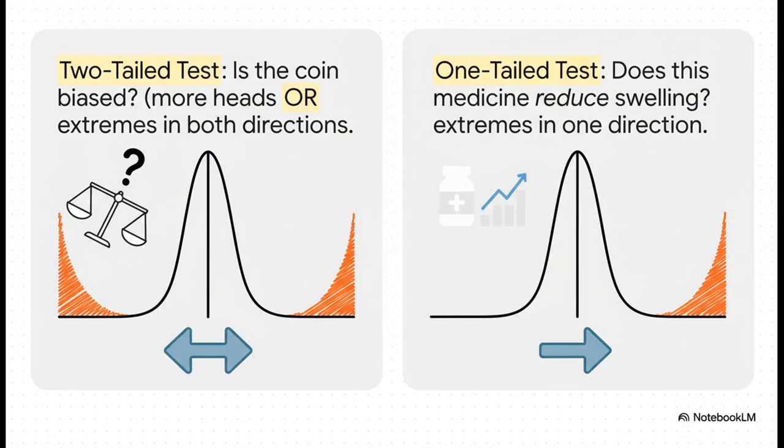But say you're testing a new drug to reduce swelling. You only care if it goes in one direction, down. You're not interested if it increases swelling. That's a one-tailed test. It focuses the math on just that one specific outcome you're hoping for.